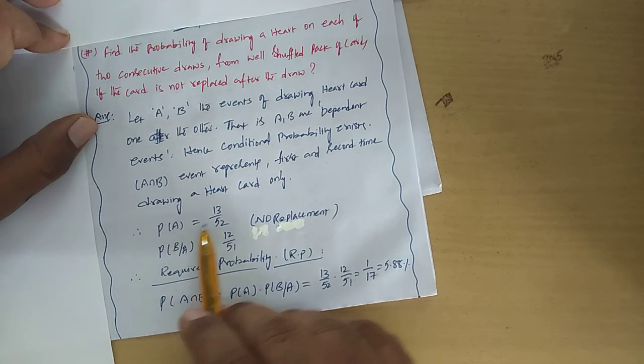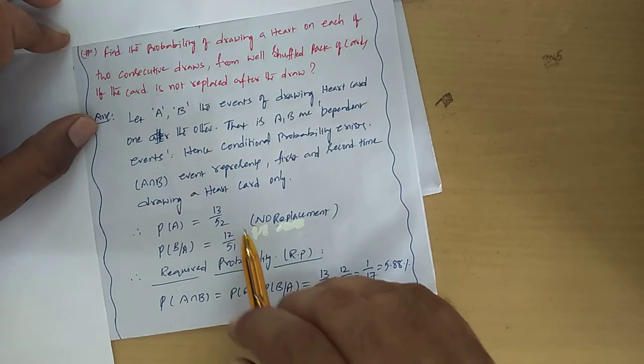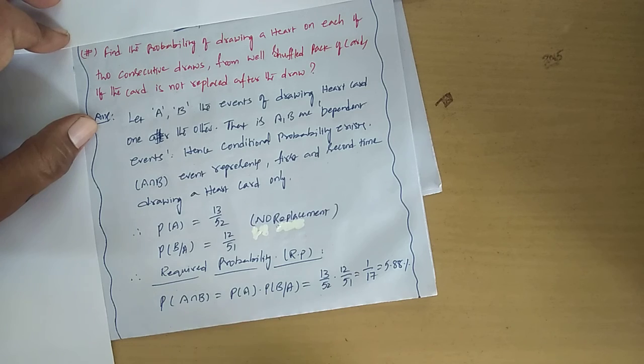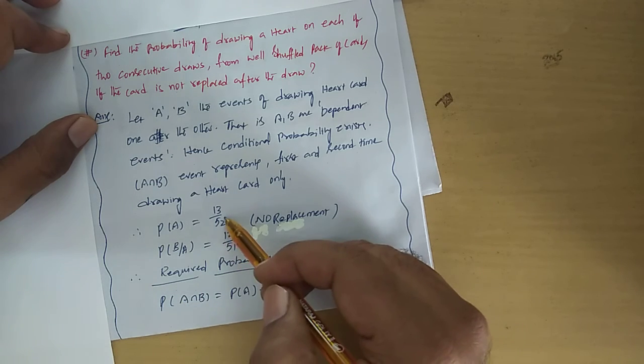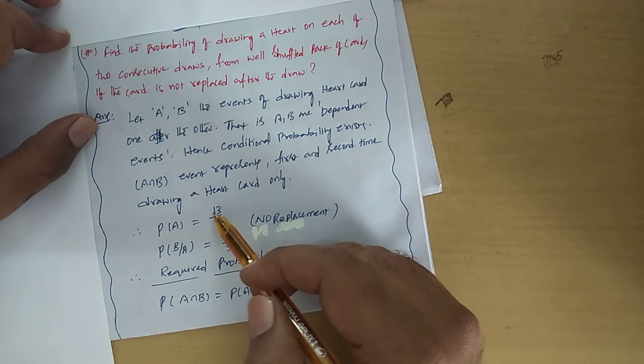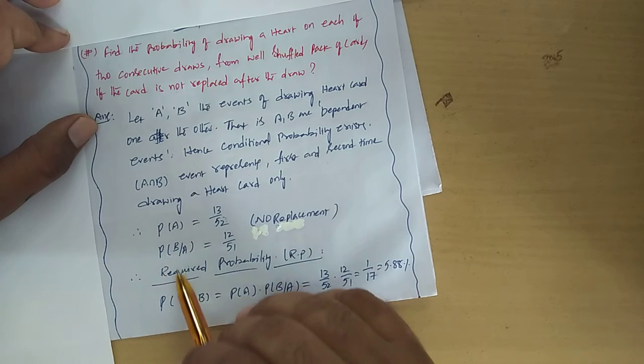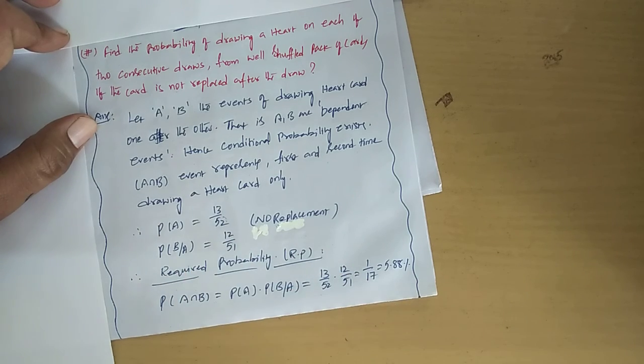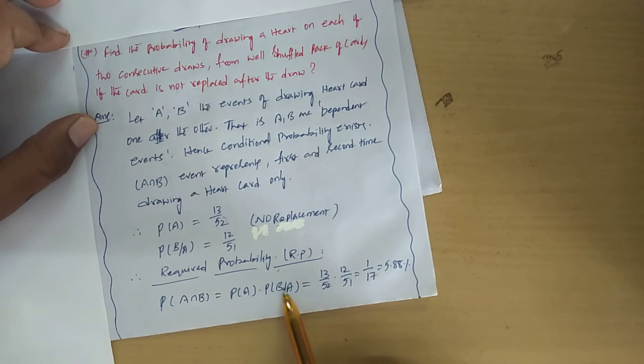Now, probability of A is equal to 13 by 52. After this card there is no replacement, hence the size of the cards becomes 51 and the number of hearts becomes 12. So probability of B given A becomes 12 by 51. Then the required probability is the probability of A intersection B, that is probability of A into probability of B given A. But in the previous problem, probability of B given A was directly equal to probability of B. There is no dependence.